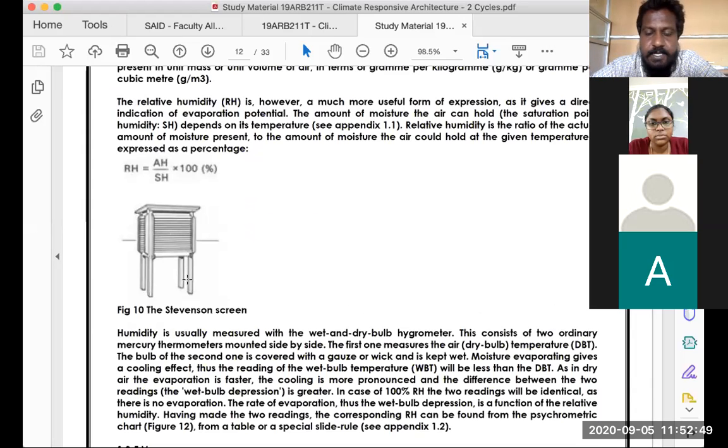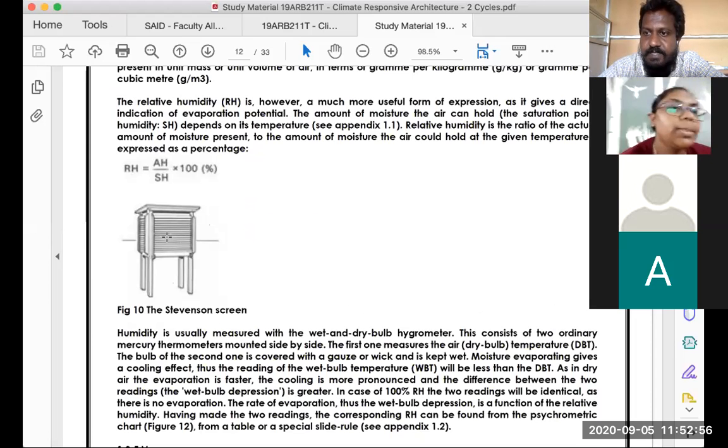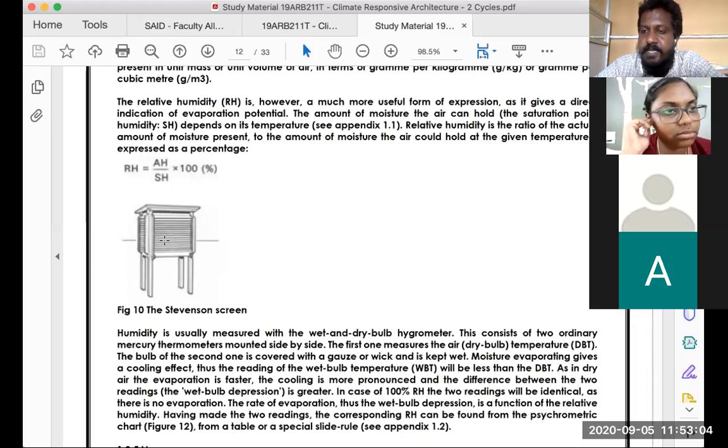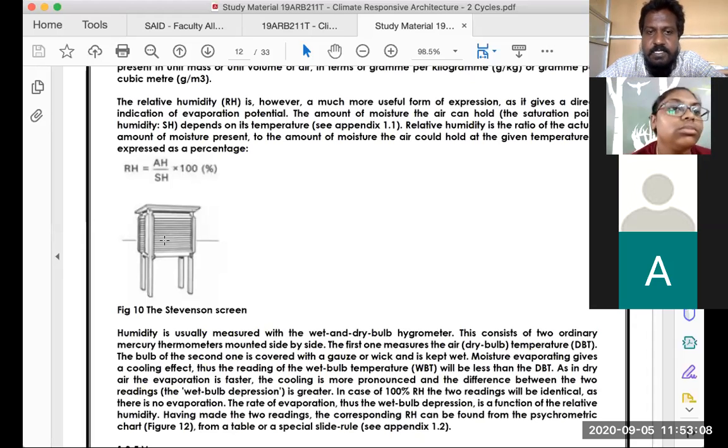This box is at an elevated level, and at the top are louvers, which means it's a shaded box with openings, and inside the box is the thermometer. When measuring temperature, you won't keep the thermometer in an exposed place. You always measure in a shaded place. That's how temperature is recorded by the weather department.